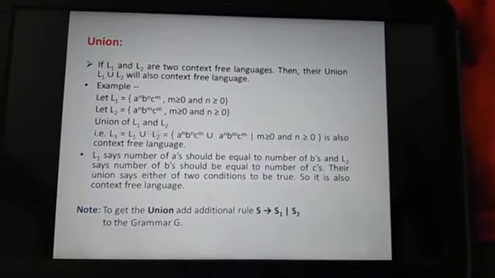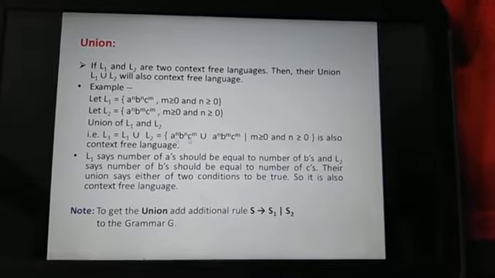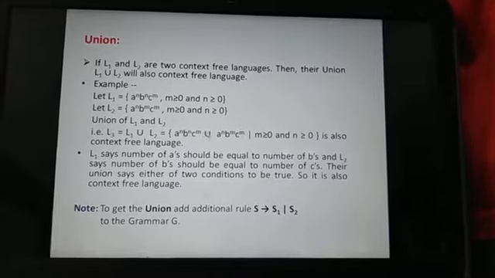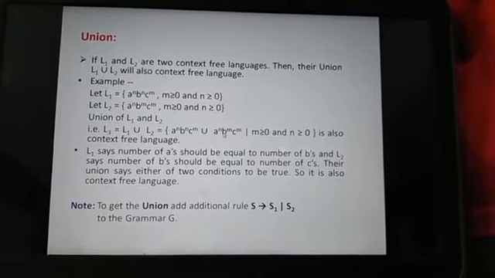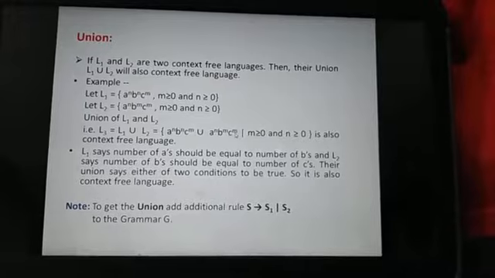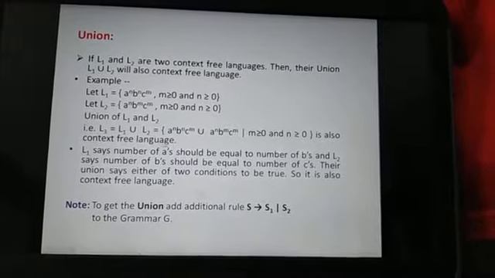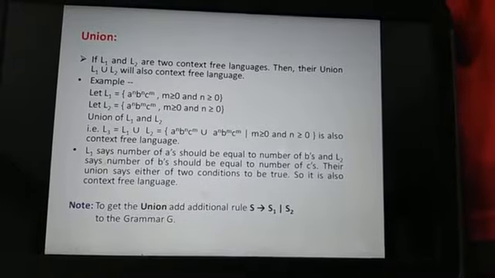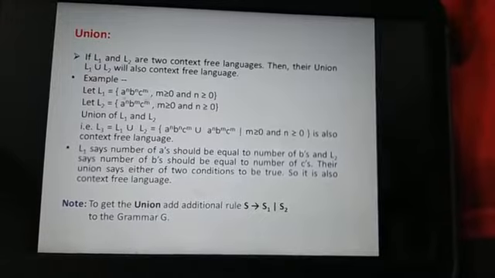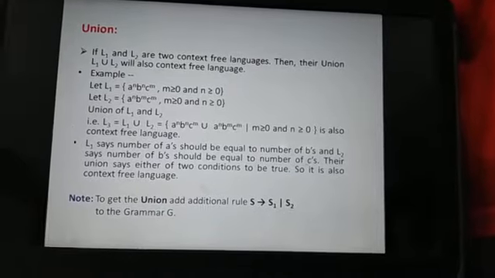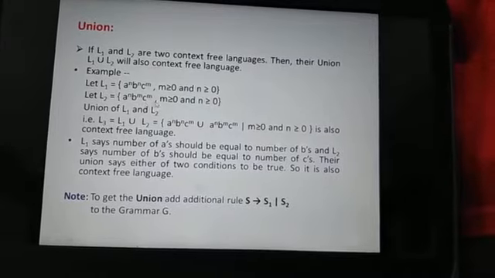Then the union of L1 and L2 is denoted as L3 equal to L1 union L2. Then a to the power n, b to the power n, c to the power n union a to the power n, b to the power m, c to the power m, where m and n are greater than or equal to 0, is also a context-free language, which is stated as: L1 says the number of a's should be equal to the number of b's, and L2 says the number of b's should be equal to the number of c's.